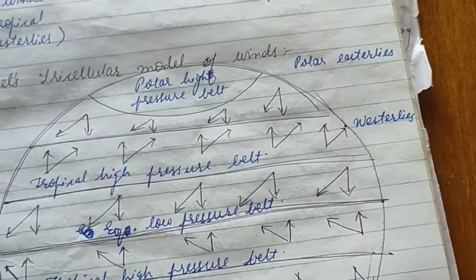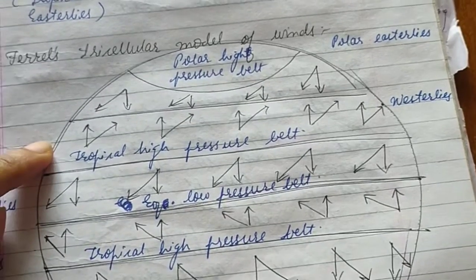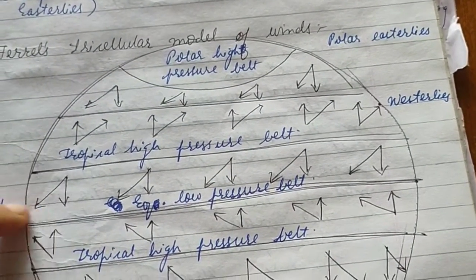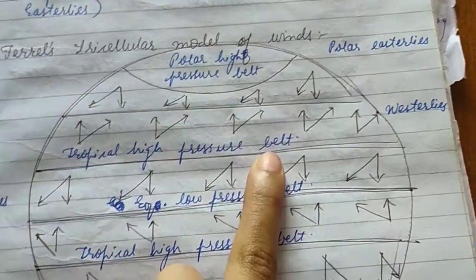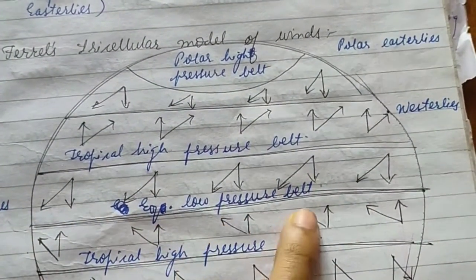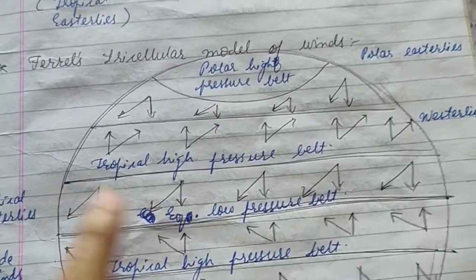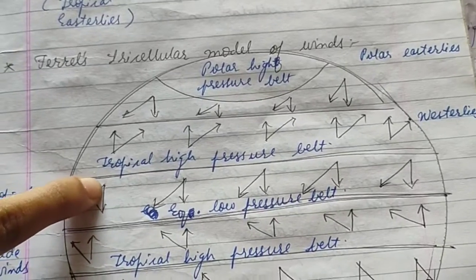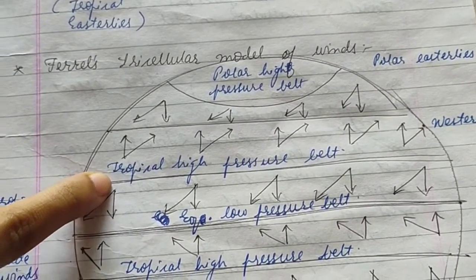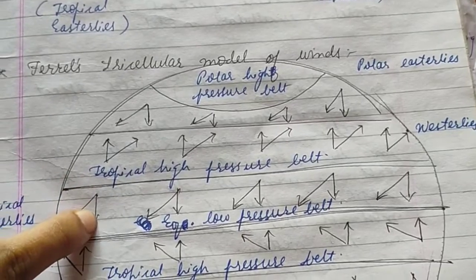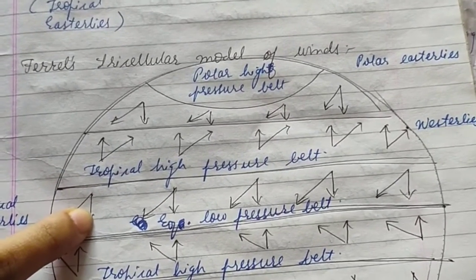So what will happen? Winds always blow from high pressure to low pressure. So look at the direction of the wind. From the tropical high pressure belt, the wind is coming towards the equatorial low pressure belt. The direction of the wind is from this to this. This is the origin of the wind, and from here it is coming to the equatorial low pressure belt, which is its destination.